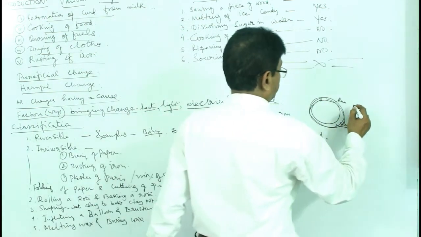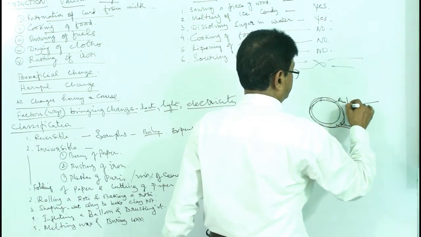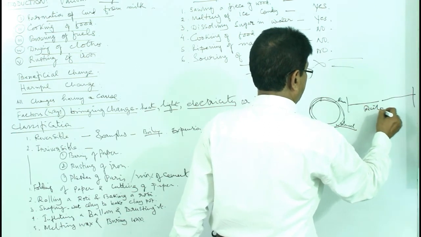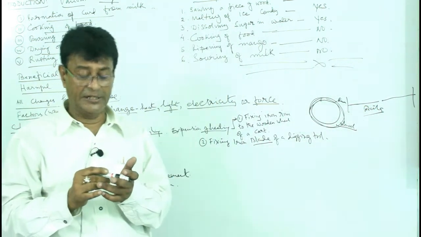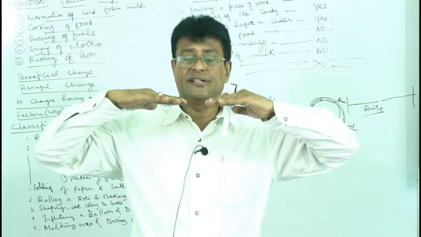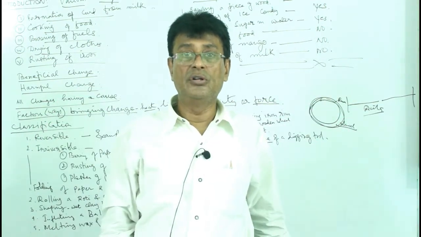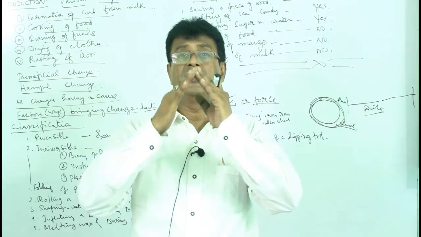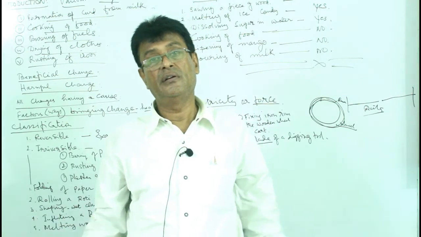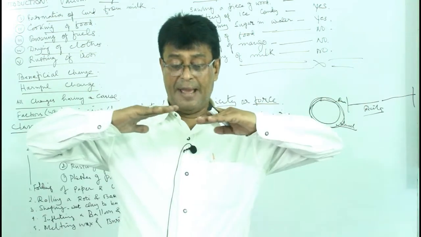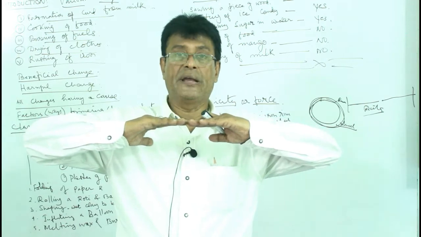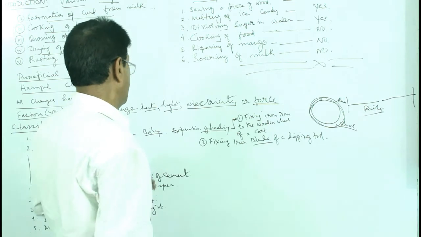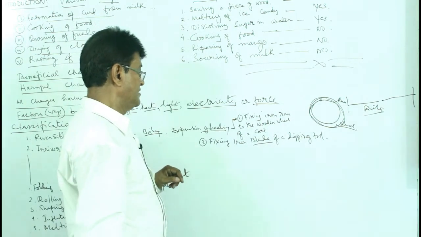See the bridges, the rail lines, they are kept together. And see, in between the two lines, there is a gap. Why, you know? Because of the expansion. If there was no gap, then the rail would bend and there would be an accident. So the gap is there. If they expand, the gap will make up for it. So that is how expansion is a reversible change. And boiling is also a reversible change.